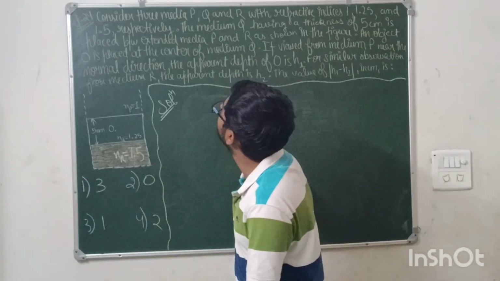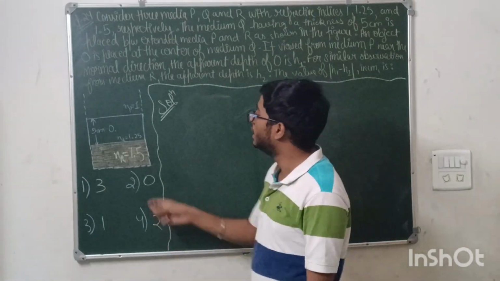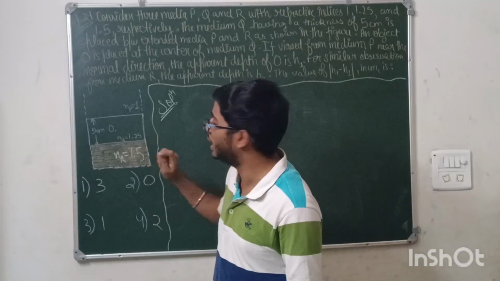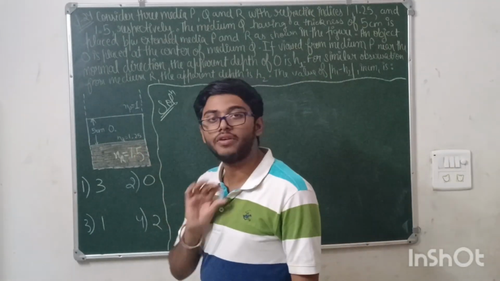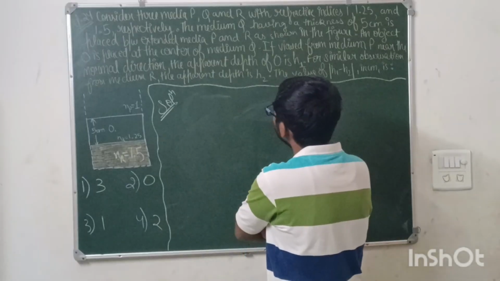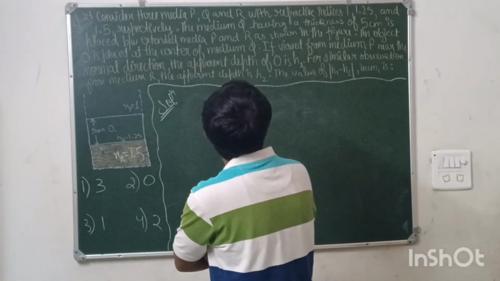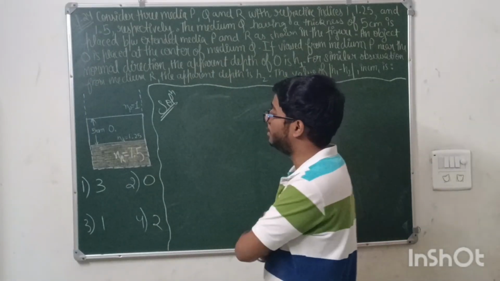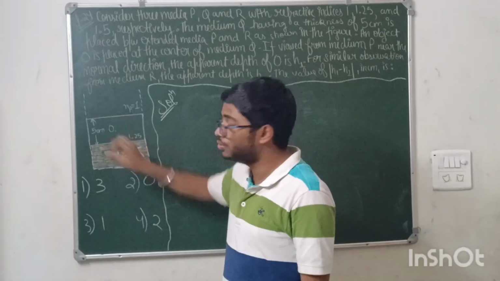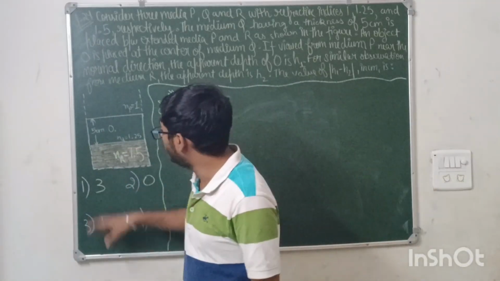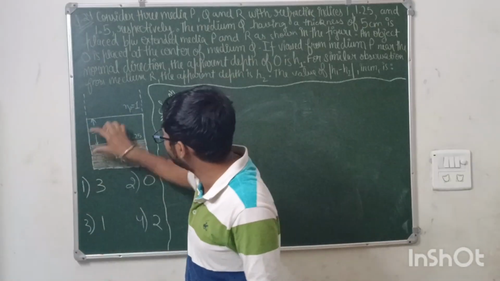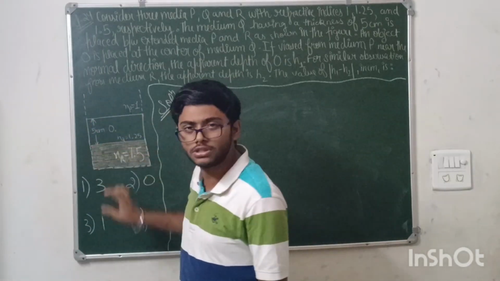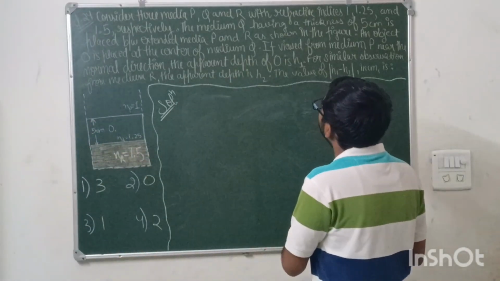The question is saying consider three media P, Q, R, of refractive indexes 1, 1.25, and 1.5 respectively. The medium Q has a thickness of 5 centimeter. Now, if the medium Q has a thickness of 5 centimeter, then obviously the equal parts will all be 5 centimeter only. If this is 5 centimeter, this is 5, this is 5, between the extension medium P, Q, R.